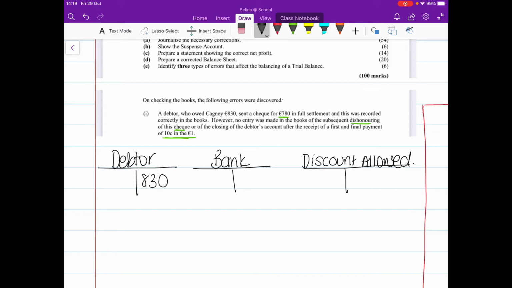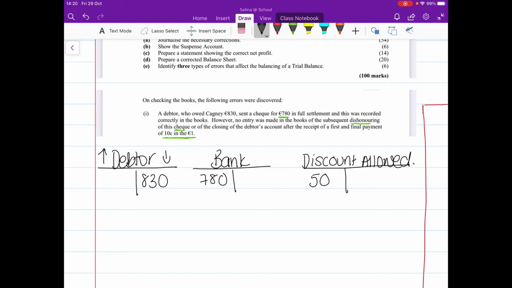Now, just a reminder of the rules. This is an asset account. So you're increasing by going on the debit and decreasing by the credit. So reducing our debtor down by €830. In the bank, we would have shown the amount that we got in the cheque. So that was €780, so that's going in here. And the discount then is the difference of those 2 figures. So we have a discount of €50. Okay, so that's what happened, and our debits and credits at that point were fine.